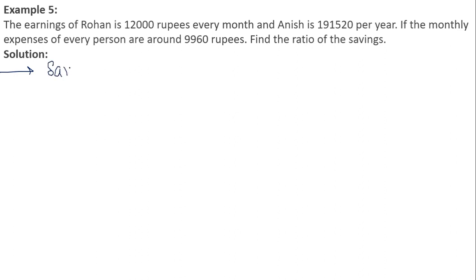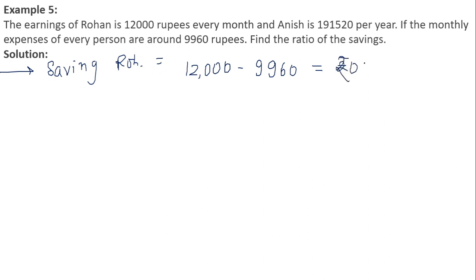So just see the savings. Savings of Rohan would be the total income, that is equal to 12,000 rupees minus his expenses, that is equal to 9,960. So total savings is equal to rupees 2040. 2040 is the exact saving of Rohan. And for Anish, not Anisha, Anish, the yearly income is what? 191520. So this is the yearly income.